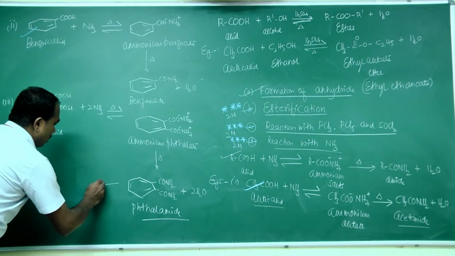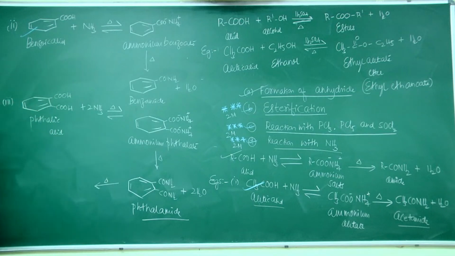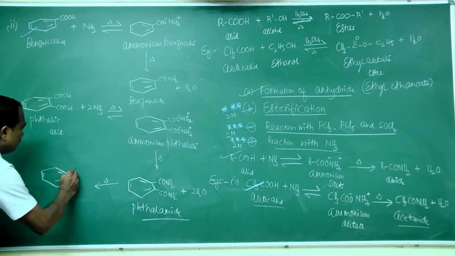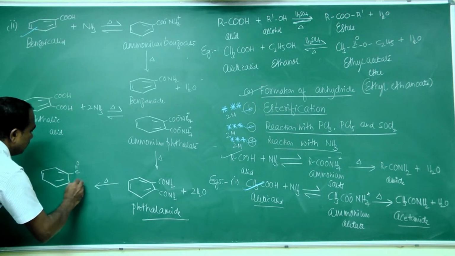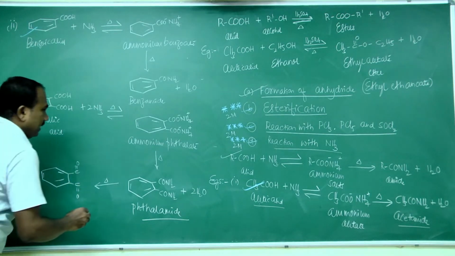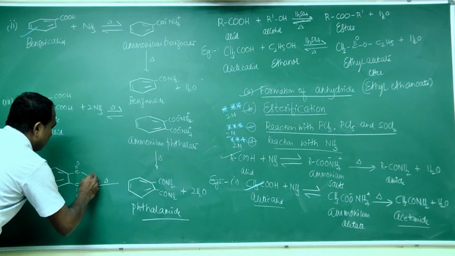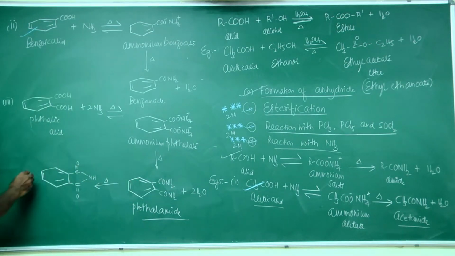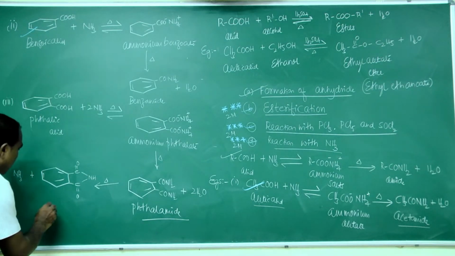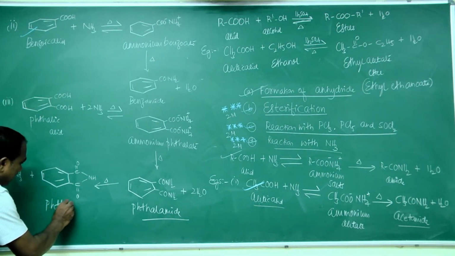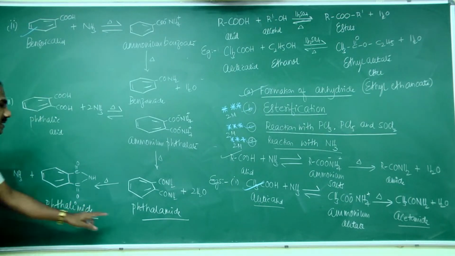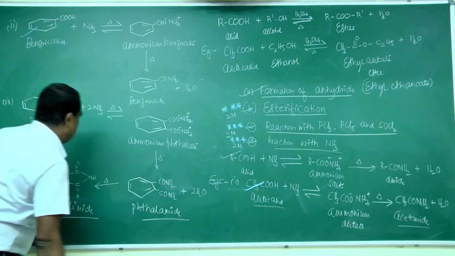This on strong heating gives a benzene ring connected to C=O, connected to NH, plus NH3. This is phthalimide.